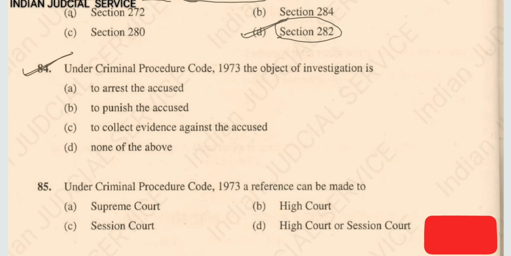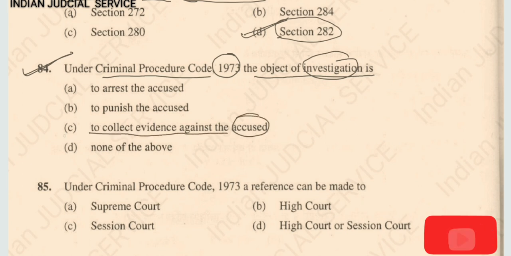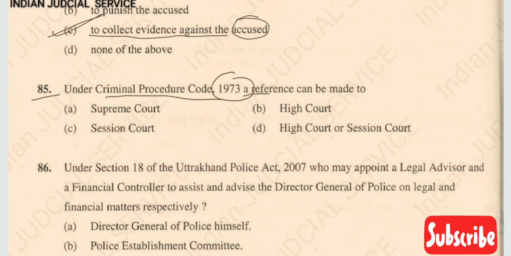Now question number 84. Under Criminal Procedure Code 1973, the object of investigation is, clearly, to collect evidence against the accused. So the answer here is option C. Next question 85. Under Criminal Procedure Code 1973, a reference can be made to the High Court. So the answer here is option B. Under which section? Under section 395.